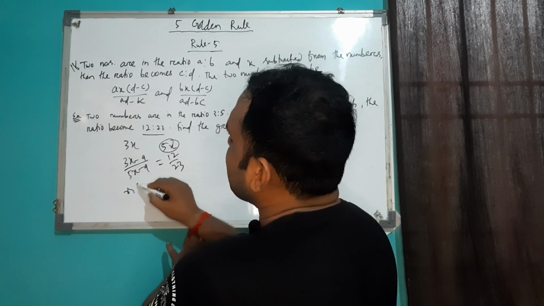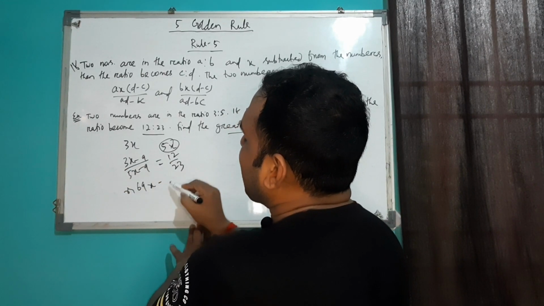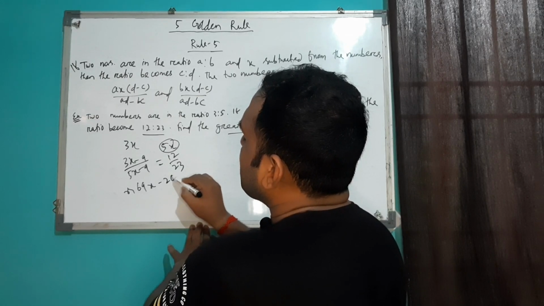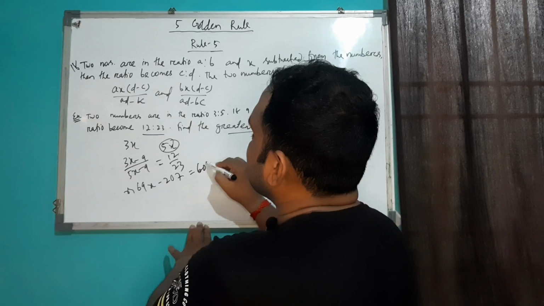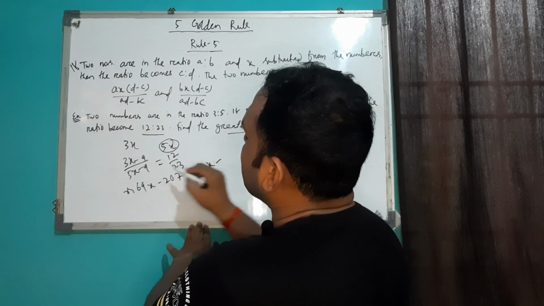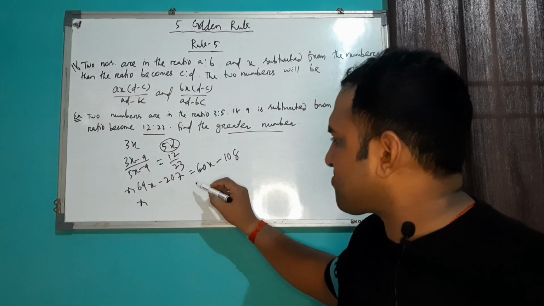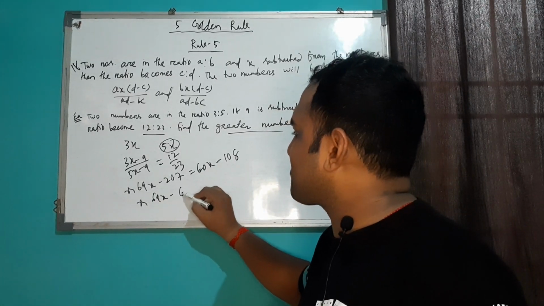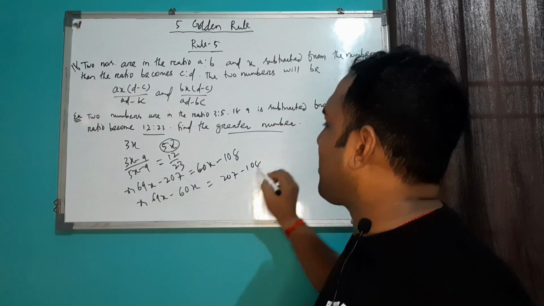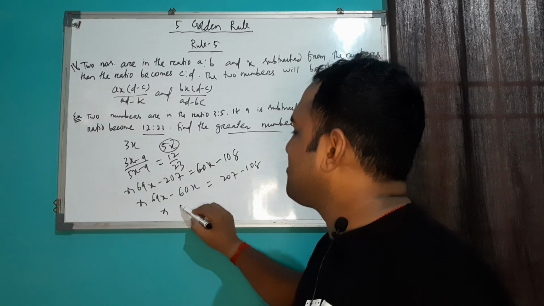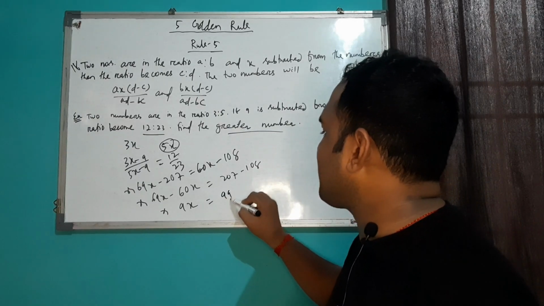So 23 into 3, this is 69x, minus 23 into 9, this is 207, equal to 12 into 5, this is 60x, minus 12 into 9, this is 108. So this is 69x minus 60x equal to 207 minus 108. So it can be written as 9x equal to 99.